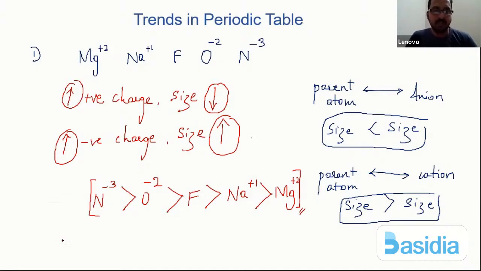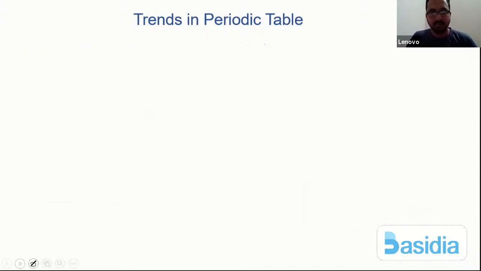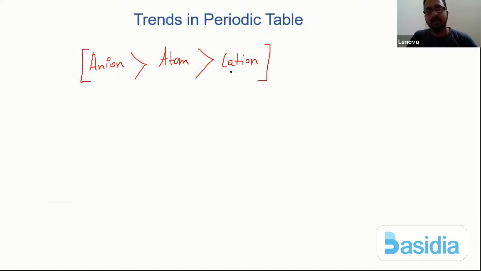Okay. So simply I can simplify this. I can simply write it as what? If we consider, the anion is slightly larger, then comes the normal neutral atom, and finally comes the cation. Simple statement to solve the competitive questions.